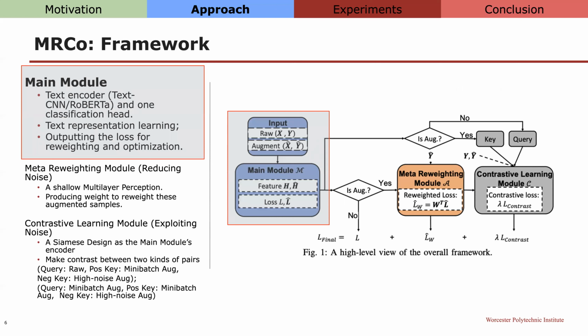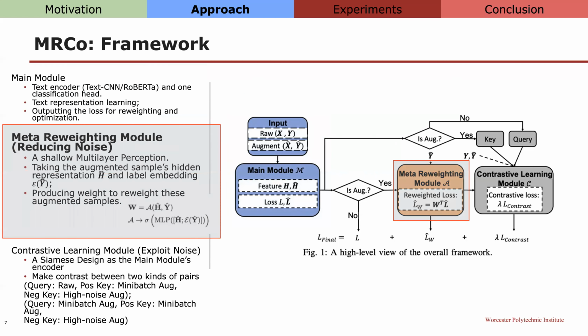So our model, MRCo, contains three components: the main module for feature representation learning and prediction, the Meta-Reweighting module for reducing the noise, and the contrastive learning module for exploiting the noise for better representation learning. The main module includes a text encoder and the classification head. It will output the loss for optimization and reweighting.